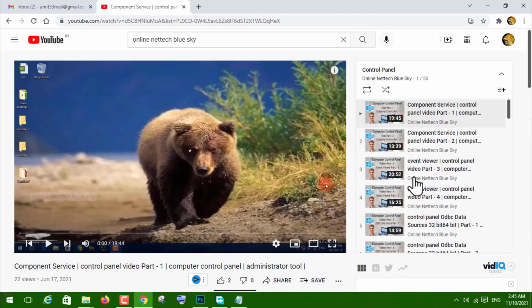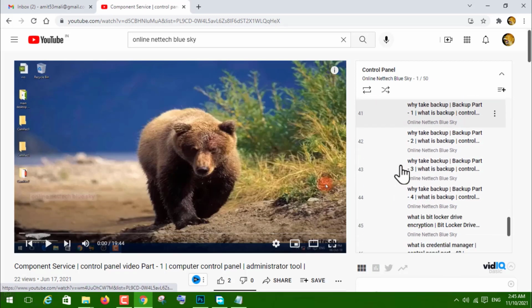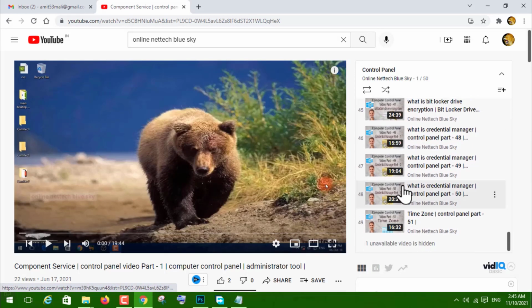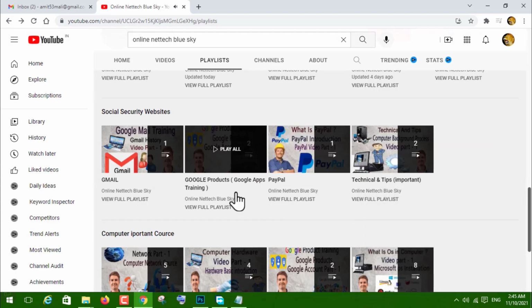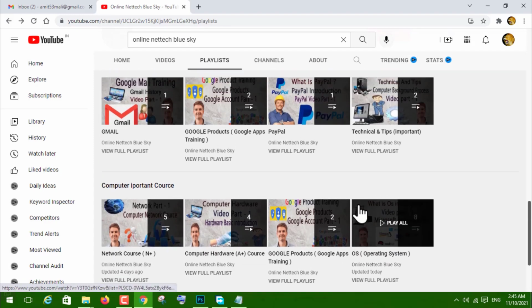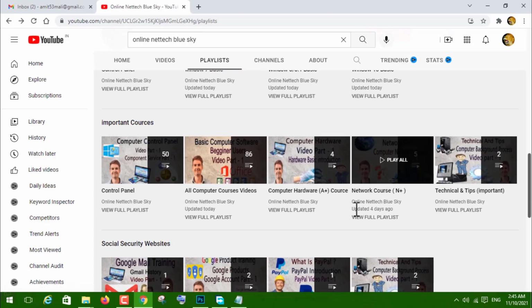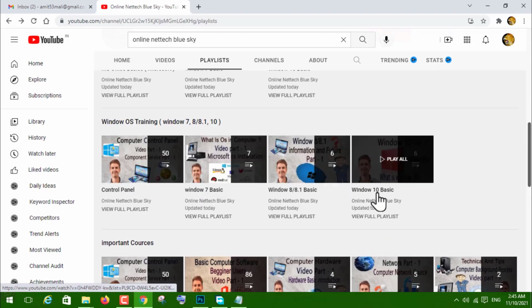So you can see this is the control panel, everything information given in my video. This is very important for you. Windows 7, 8, 9, Windows 10. So friends, this is your operating system you can control using it. This is a very important setting. So operating system related information I have already created in this video. You can visit my other playlist.